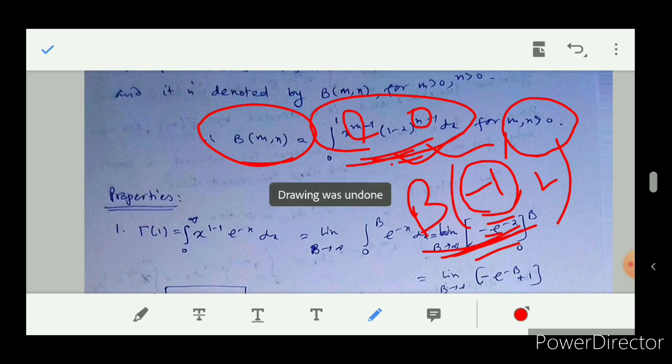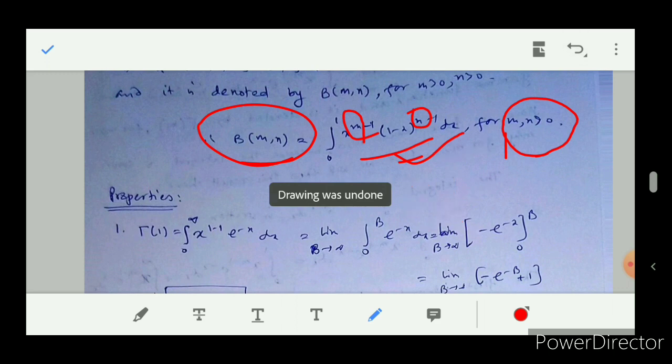We will denote this integral as a beta function when this integral is convergent. Simply if it is convergent, then it is denoted by beta function. Otherwise we cannot say about the integral when m equal to minus 1. We cannot name actually this integral. Okay, that is a divergent one actually.